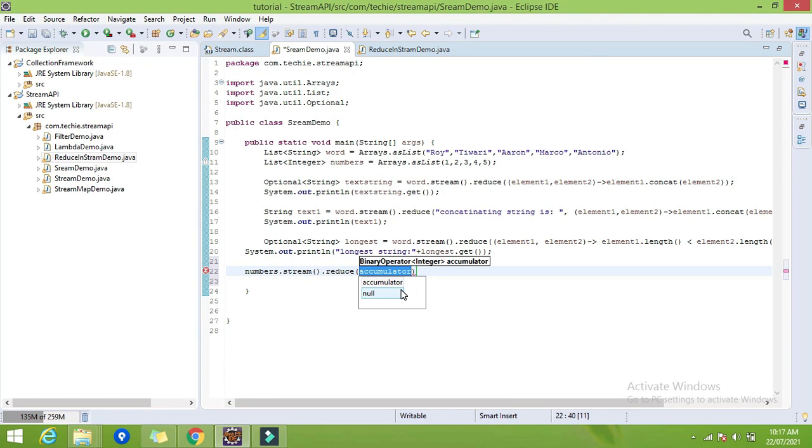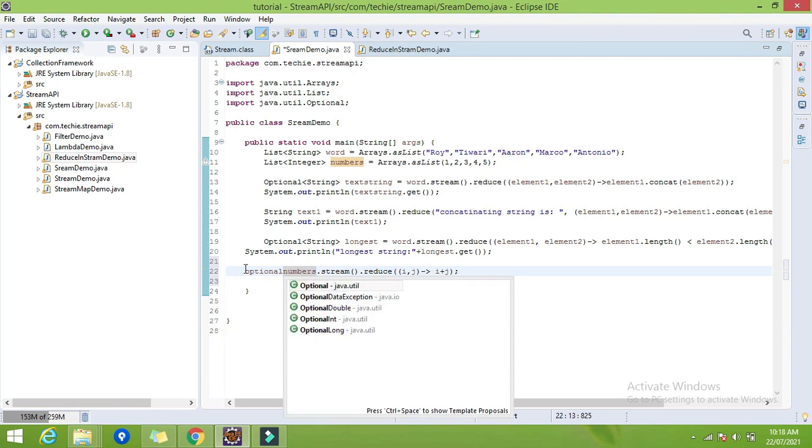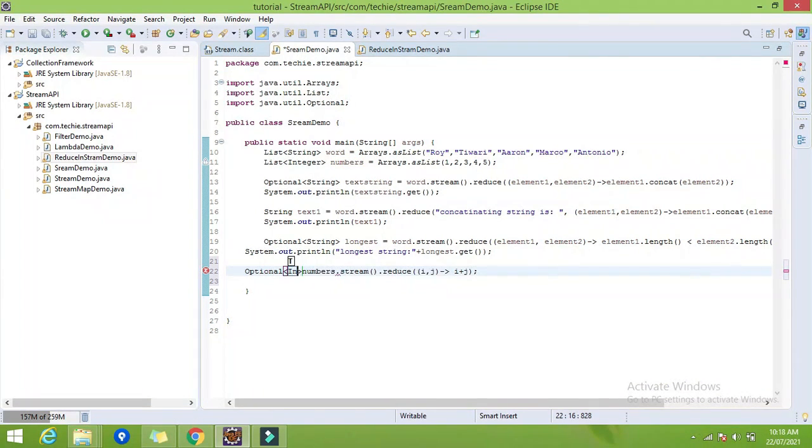So let's try with only two parameters. Let's try to use this shortest variable. I will give the i comma j, and then the second is the body of the parameter, so i plus j. So that's it, and now it will return the optional of integer, and I will give the name as a sum.